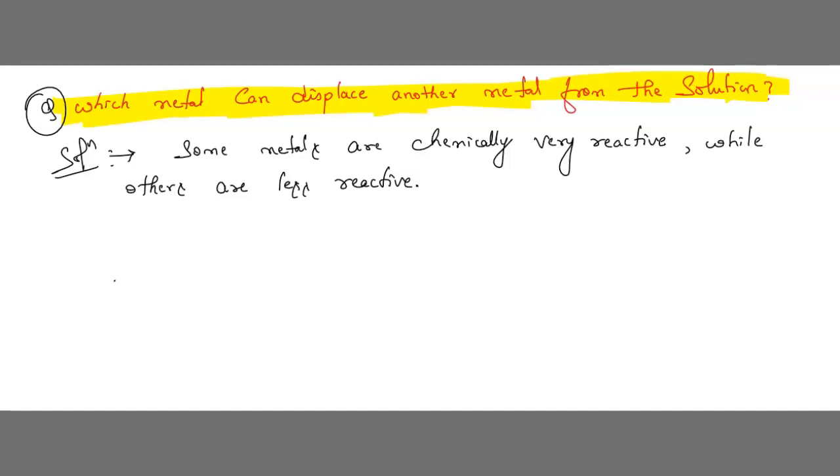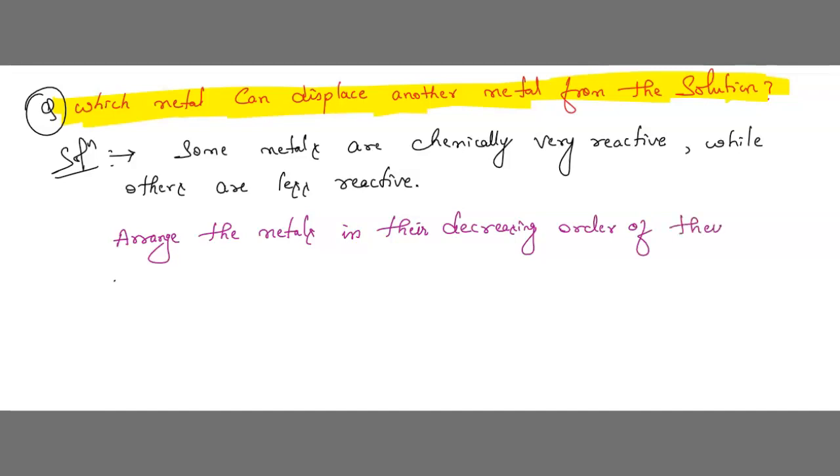Always what we do here, we arrange the metals in decreasing order of their reactivities. Understood, children? Always we arrange the metals how?